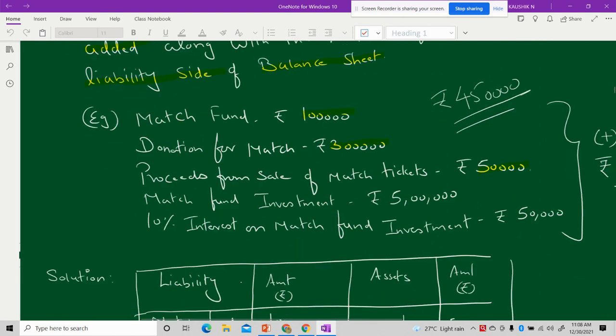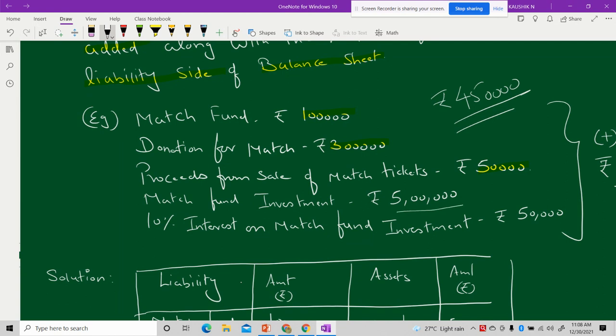Look at this. I have only rupees 1 lakh as my fund amount, donation 3 lakh, 4 lakh, and proceeds from the tickets is 50, so it's only 4 lakh 50. But how come I can deposit or invest 5 lakh?